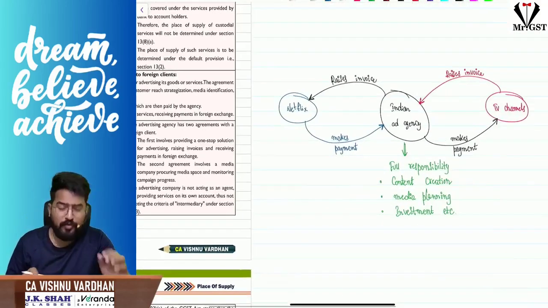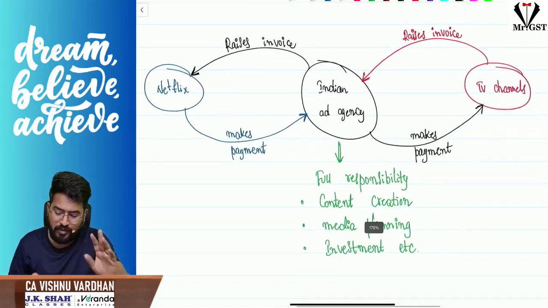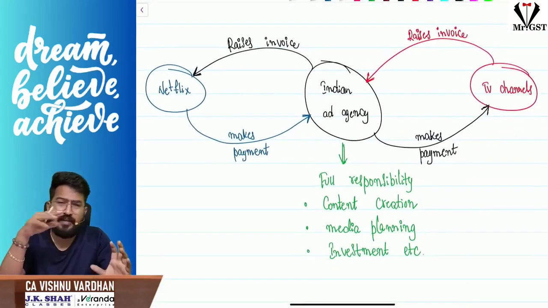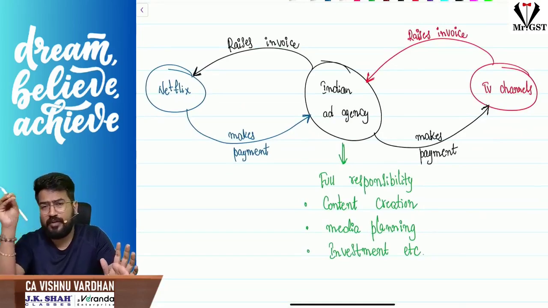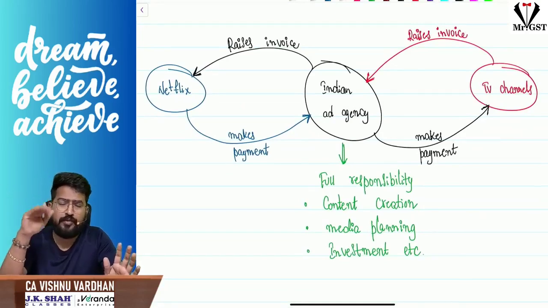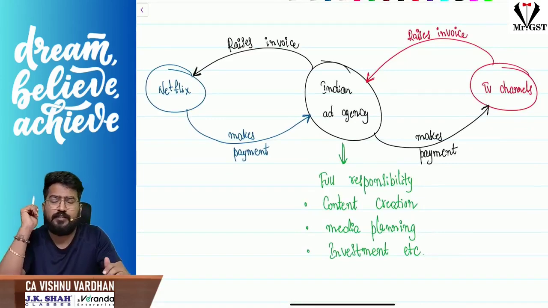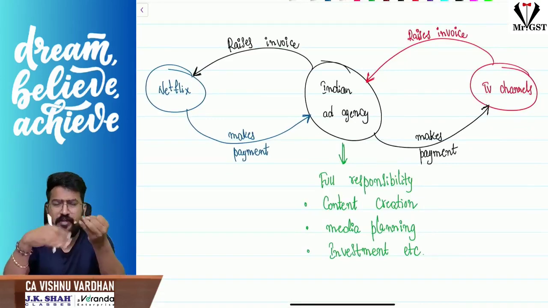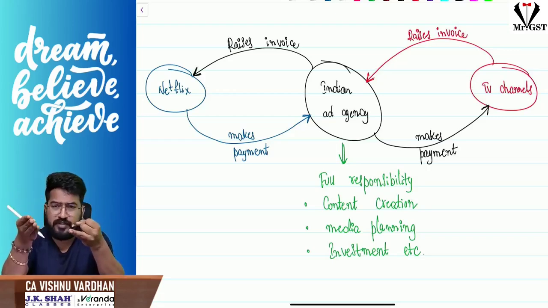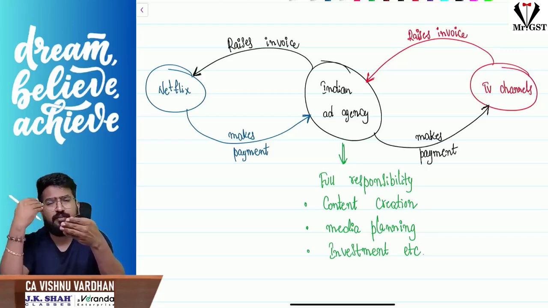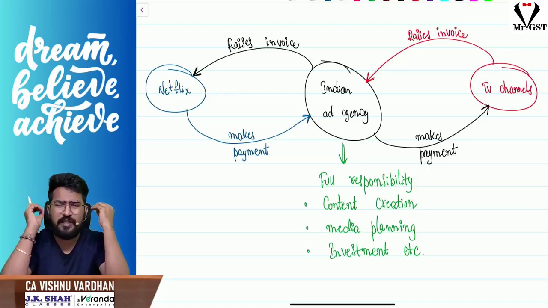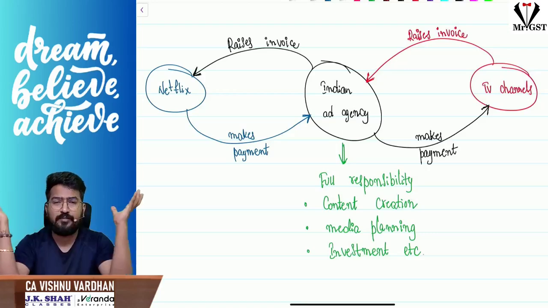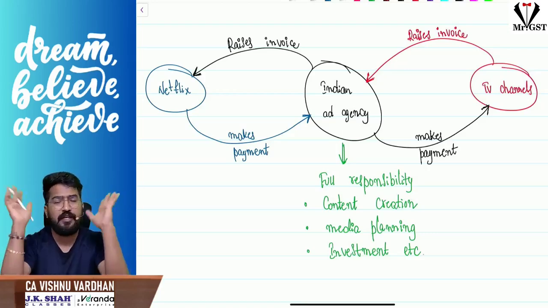See, first of all, before going to the issue, let us understand the situation, what is actually happening there. Imagine there is a foreign company, let us take Netflix. They want to advertise their brand in India. So they approach an Indian ad agency and give full responsibility to that ad agency. You design the ad, you decide in which media platforms we should advertise, you decide upon the budget, you decide upon the investments. Whatever it is, it is completely your headache. The Indian ad agency should make sure the advertisement of Netflix spreads across India like anything.